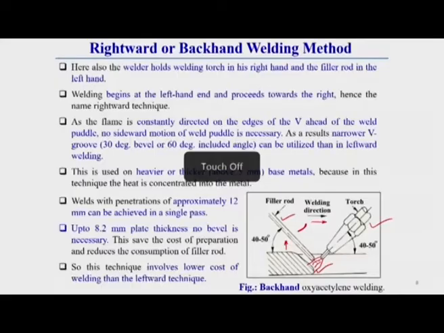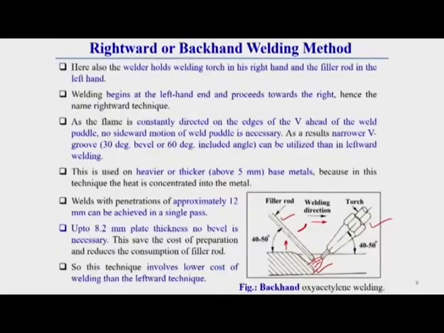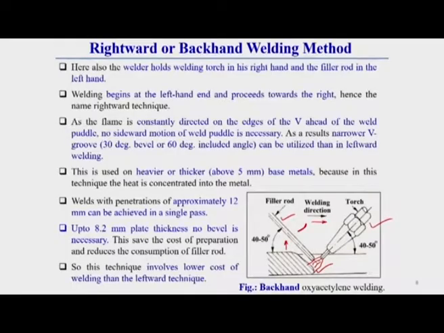Whereas in the previous case we have seen that if the plate thickness exceeds 6.5 mm, even bevel angle or bevel preparation is not sufficient for even root fusion. But here it has been observed that without edge preparation, up to 8.2 millimeter thick plate we can do welding. Here we can eliminate the edge preparation part. For edge preparation there is time as well as cost, so cost will be more. That is why these techniques involve lower welding cost than the leftward welding technique.